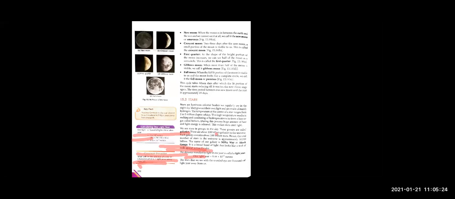So what do we see? We see the entire dark moon, which we call Amavasya, means we are not able to see the moon. When is it? When the moon is exactly between the earth and the sun. So the part of the moon which is towards the earth does not receive light and we cannot see it, and we call it new moon or Amavasya. So please underline this: when the moon is between earth and the sun, we cannot see it at all and we call it new moon or Amavasya.